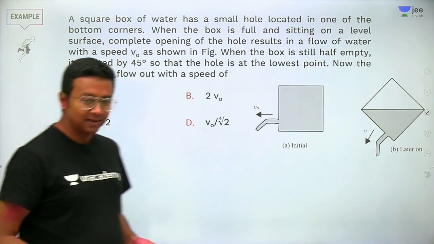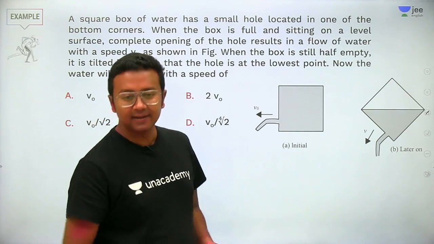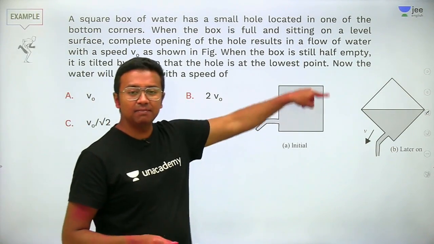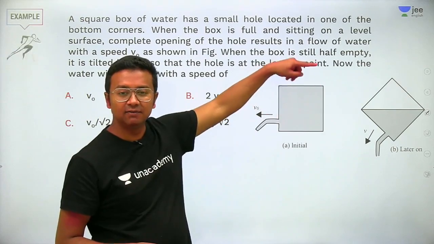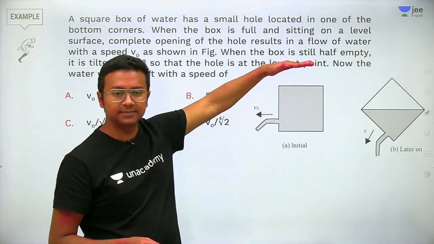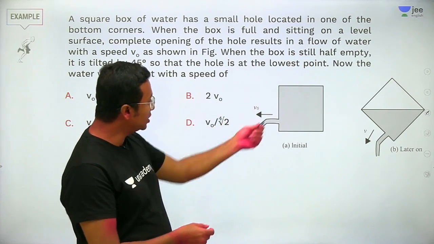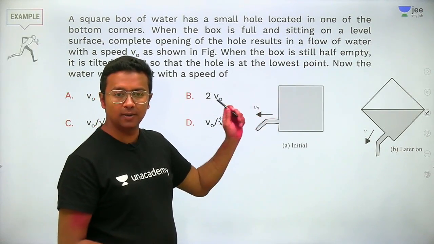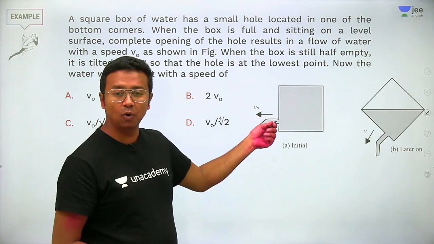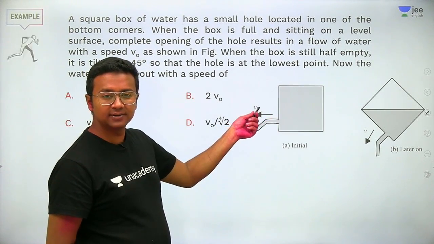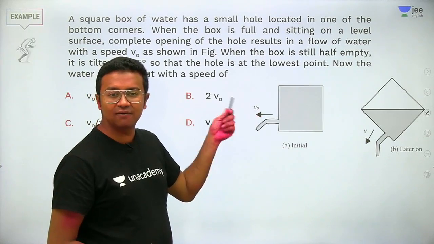Next question. Now this is pretty interesting. What do we have here? We have a beaker, a container which is completely filled up with water. At the bottom level, they have made a hole. Water is coming out with a velocity of V naught.